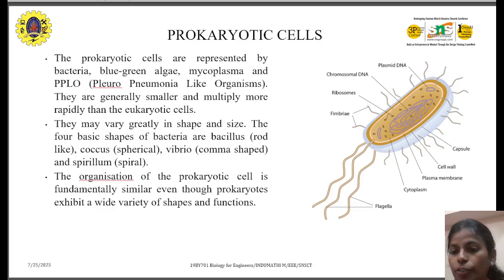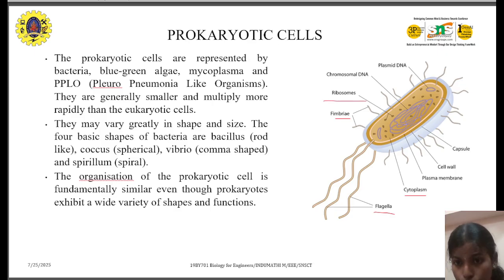Okay. And we have the plasma membrane in it, and we have cytoplasm. The cytoplasm is a jelly-like structure in the prokaryotic cell. And we have flagella. The flagella are used for locomotion, for moving in a liquid body. And we have fimbriae, which are also called pili.